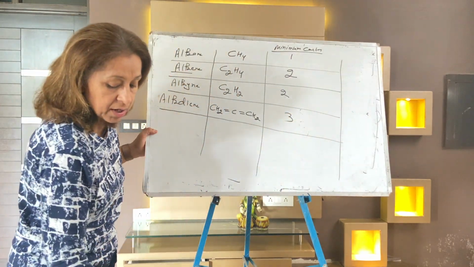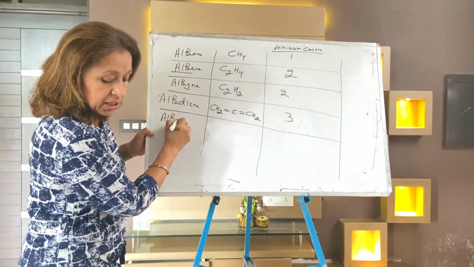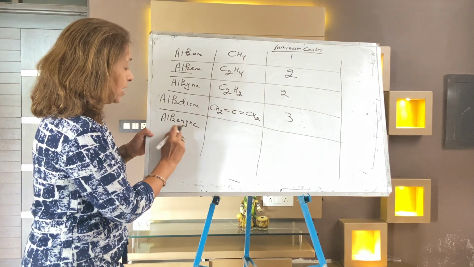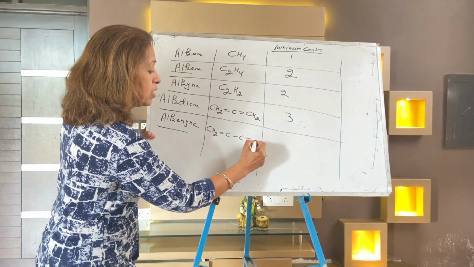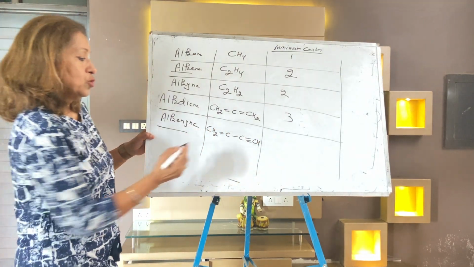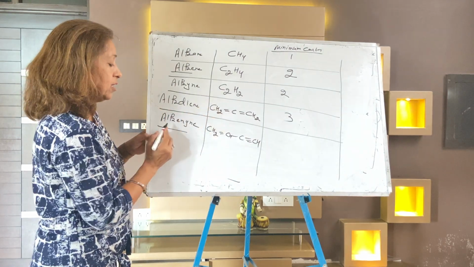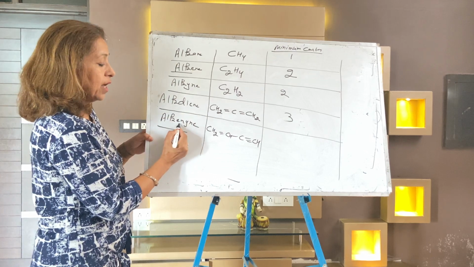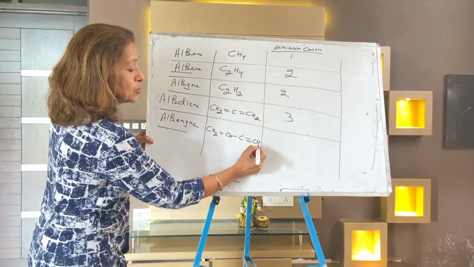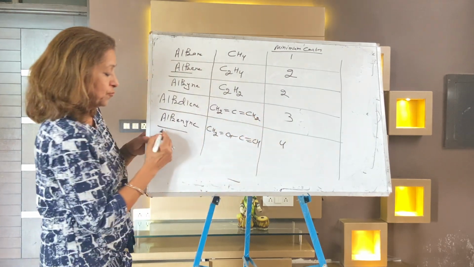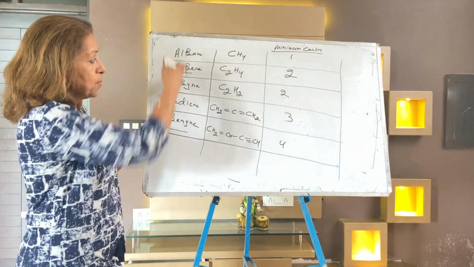Next, where double and triple bonds both come together: alkene-yne. It is your CH2 double bond CH, single bond C, triple bond CH. Double as well as triple. So it's 1, 2, 3, 4. So minimum carbon atoms are just 4. This is the fourth functional group, the fourth compound coming.